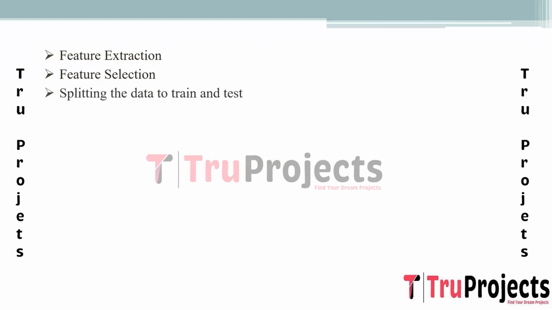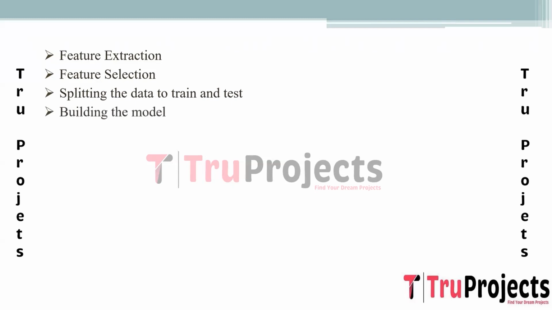Splitting the data to train and test. The dataset is divided into two subsets, a training set used to train the machine learning model and a separate test set used to evaluate its performance. This ensures that the model's accuracy is assessed on data it hasn't seen before, validating its generalizability.